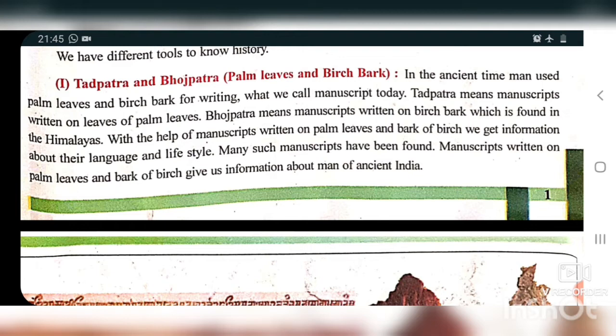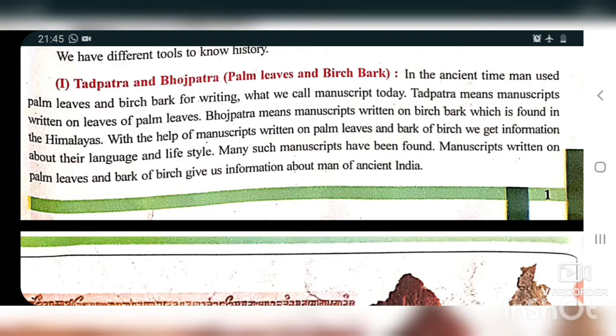Last time we also learned about this paragraph, and we know about Tadpatra and Bhojpatra. They are used for writing. Tadpatra means a leaf of a palm tree, and Bhojpatra is the bark of a birch tree.